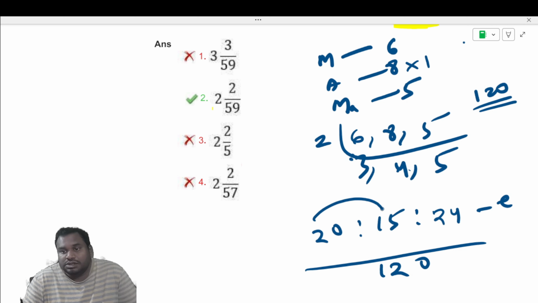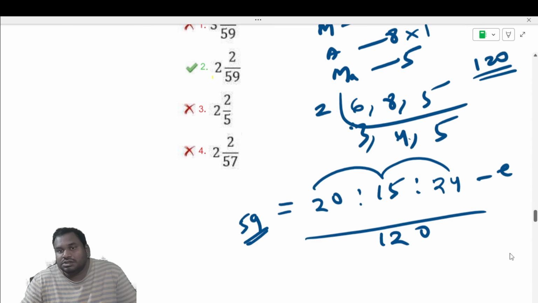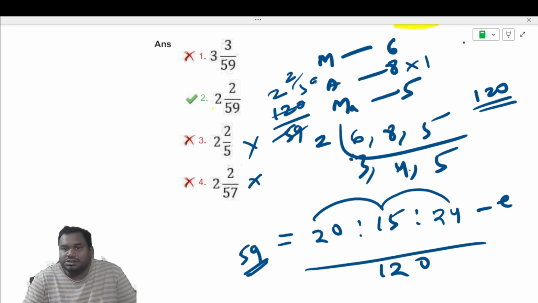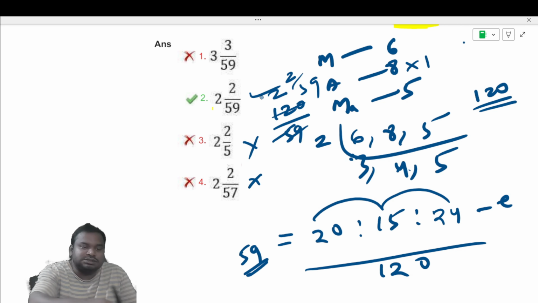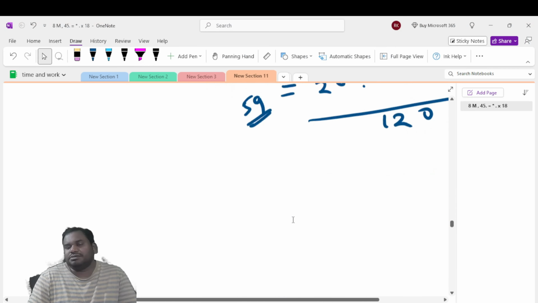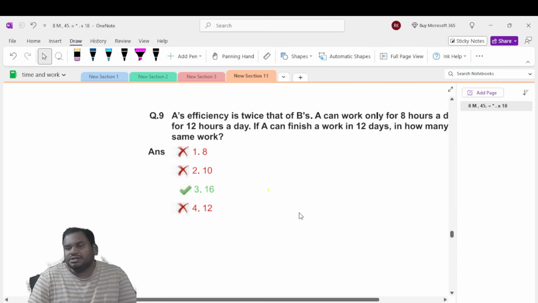So if they are working together, you need to add their efficiency. That will become 59. So the total work is 120, okay. So this can be the answer. So only you can eliminate these two. Okay, 120 is the total work divided by 59. 59 twos are 118, remains 2 by 59. So like this, you can find out the answer. Here the LCM is a little bit tough.